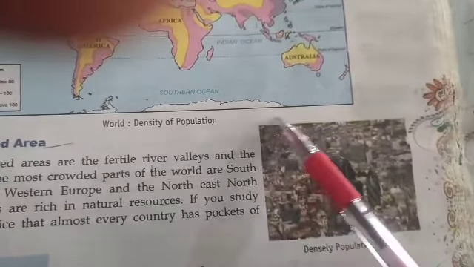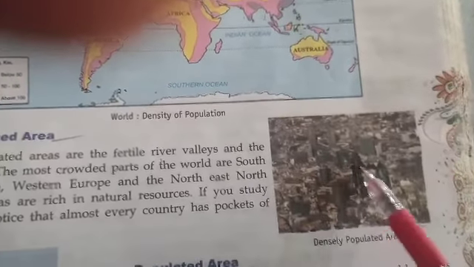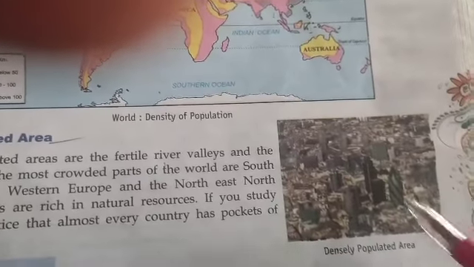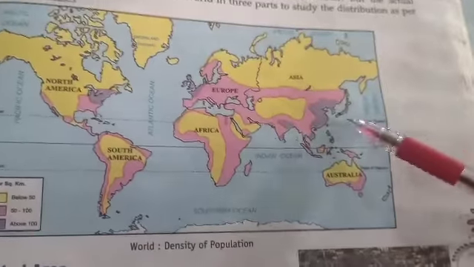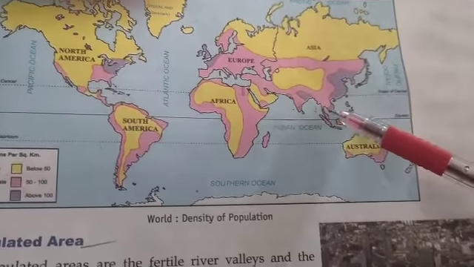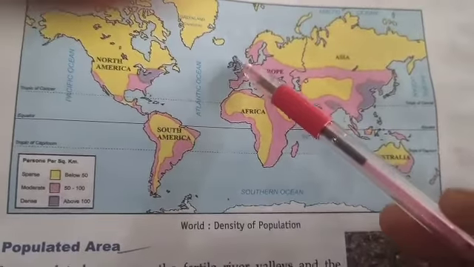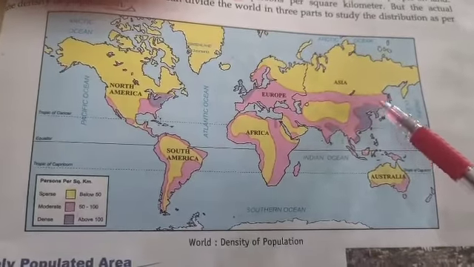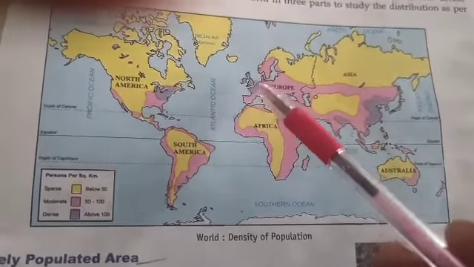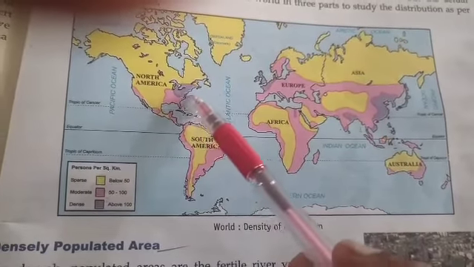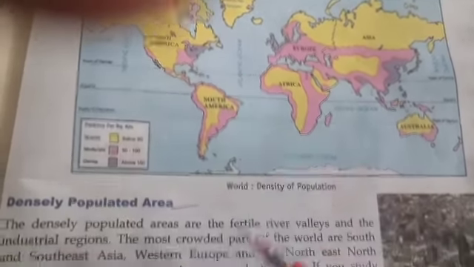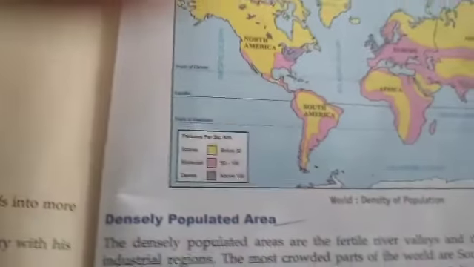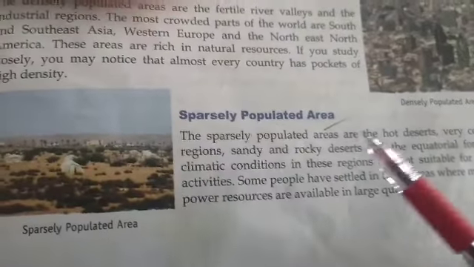Okay, in the densely populated areas you have seen the houses, especially in New York City, London, and in India, Mumbai, Kolkata, Delhi. So this is the mostly populated area. You can see it here, and in North America some places are located here. This is Asia, some parts of Europe, and here is Africa, and North America also. So these are the densely populated areas, meaning more than 100 people live in these areas. Second, sparsely populated areas.